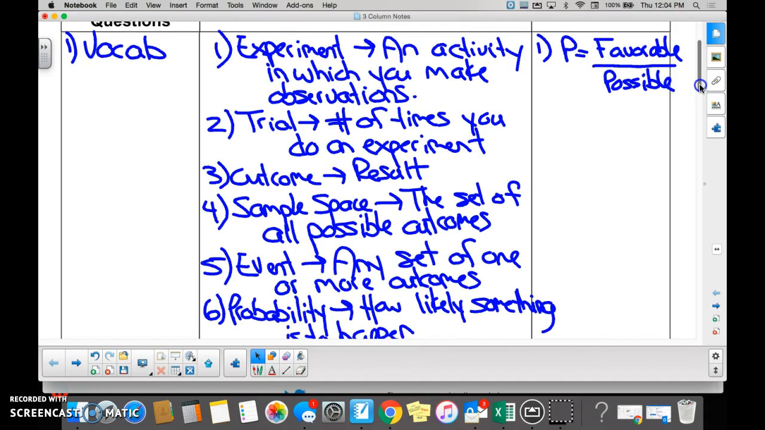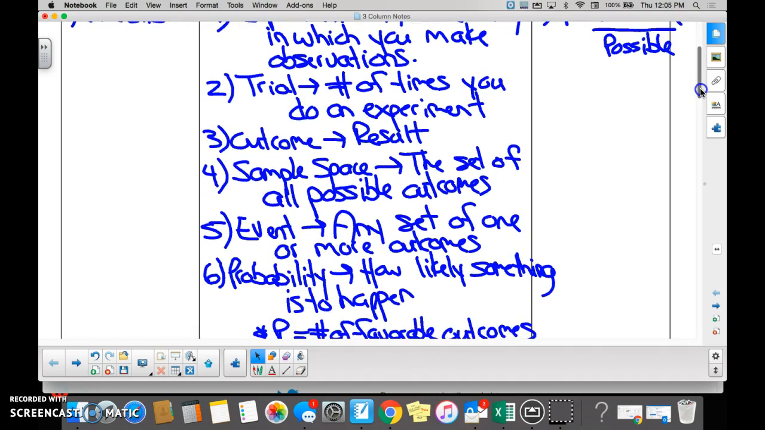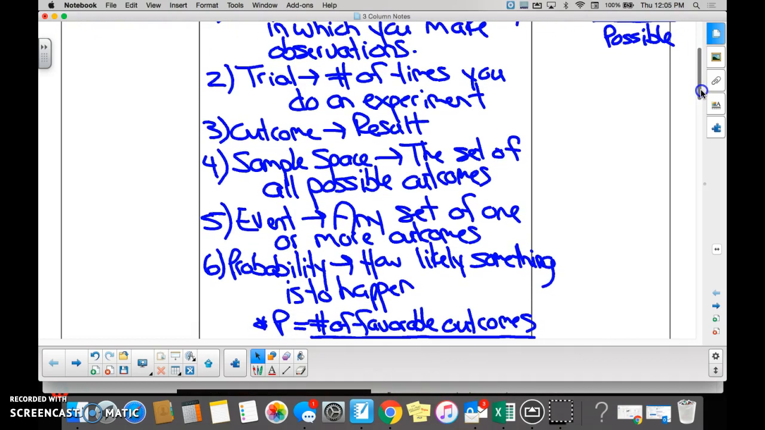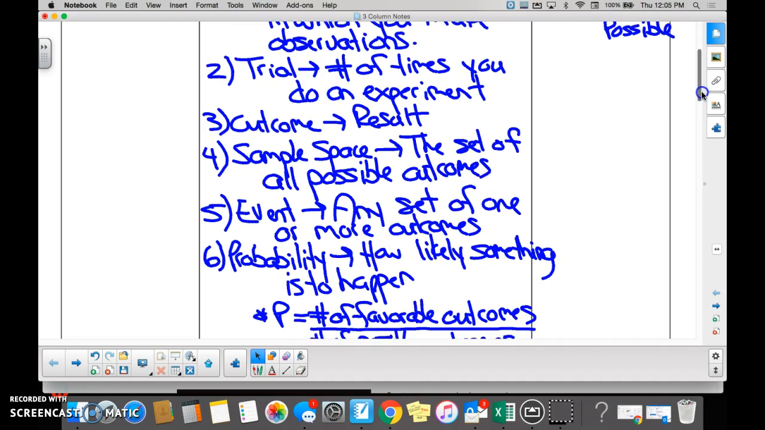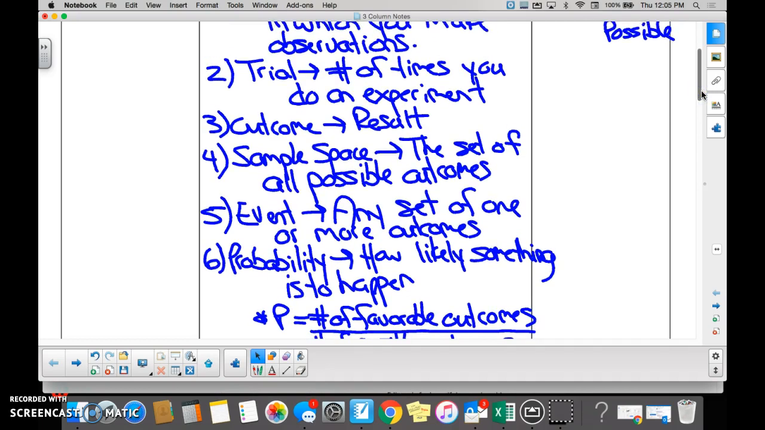Experiment, we're cool with. Trial. Just repeat after me, or just read the definition. Trial: the number of times you do an experiment. Are we going to call them results, or should we call them outcomes? I like outcomes. Sample space is a big one.